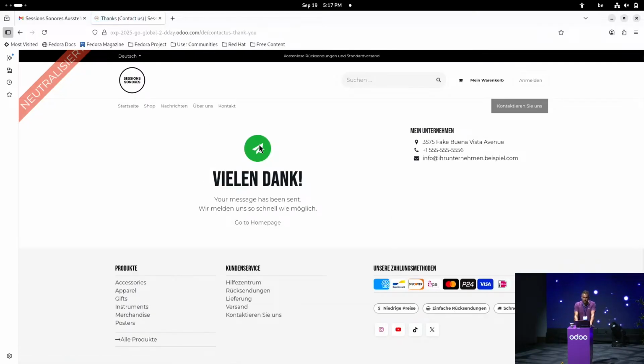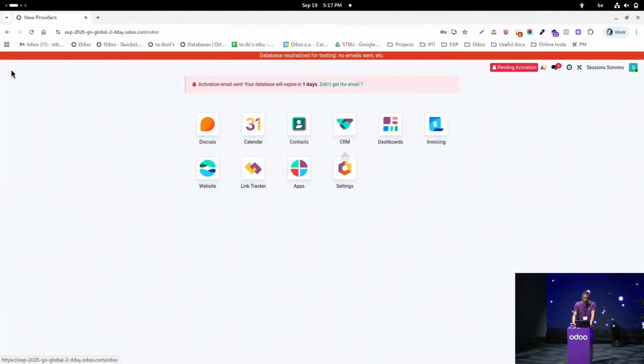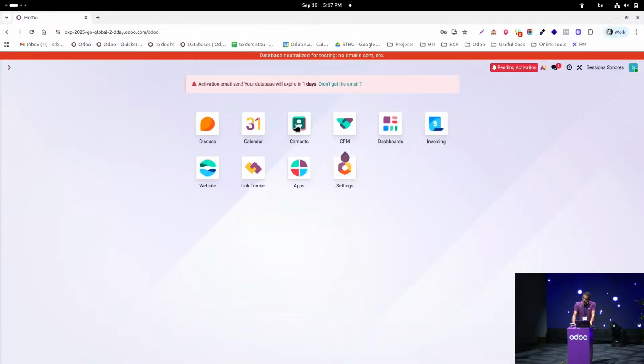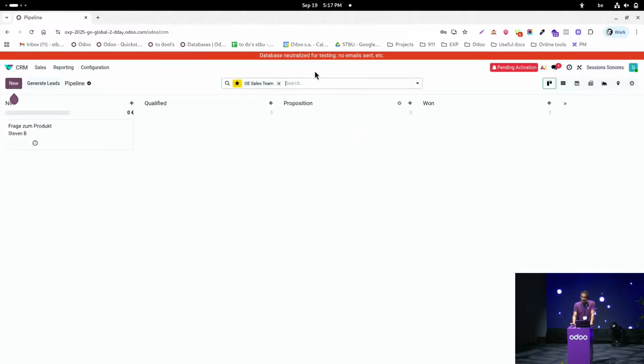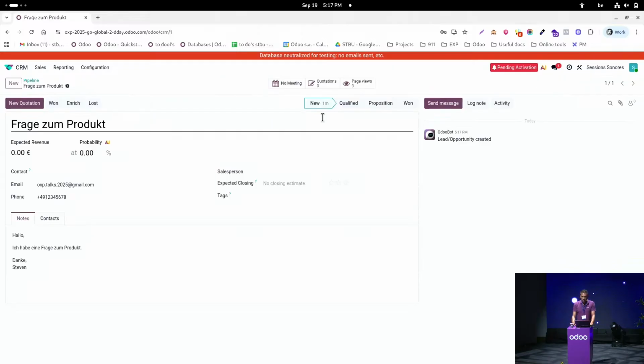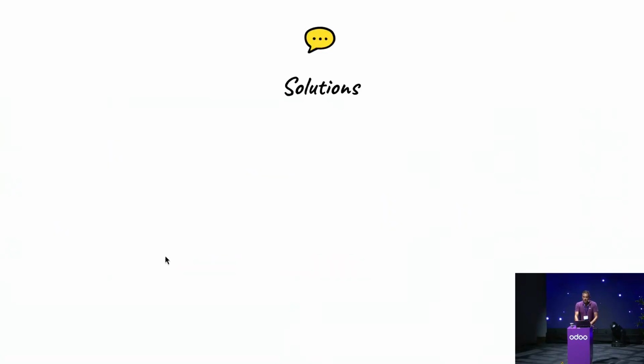It has been sent to Odoo, and we can then open our Odoo database. And here I'm working together with another application, which is the CRM application. And I have a filter here on the German sales team that has just received a new opportunity. And when we open it, we can see that we have here the question that I just entered. So we have a dedicated team in Germany that receives the requests, and we are able to treat them. This is really important to also have an after-sales service that is of high quality.